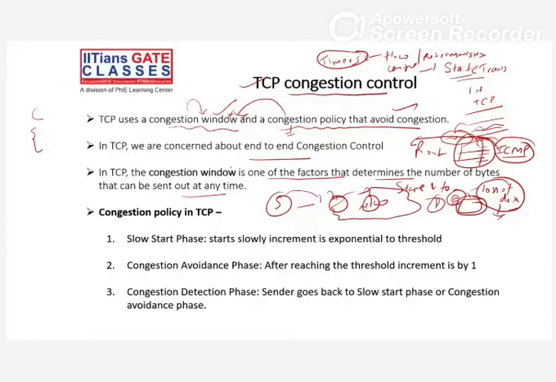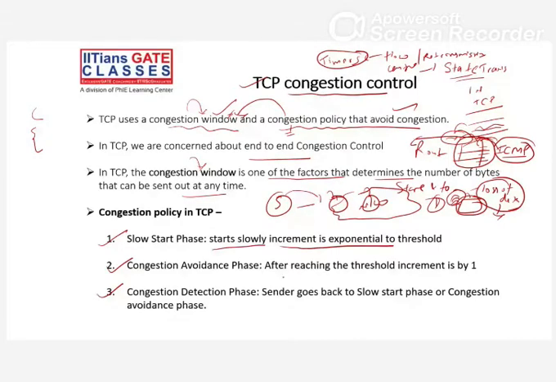So mainly three policies are there: slow start phase, congestion avoidance phase, and congestion detection phase. Depending upon these three phases, we calculate our congestion window, and that congestion window will tell how much data we have to send on the network or on the channel. That's the meaning.